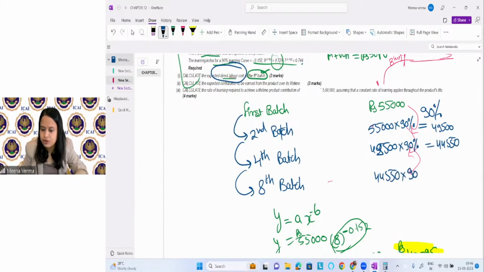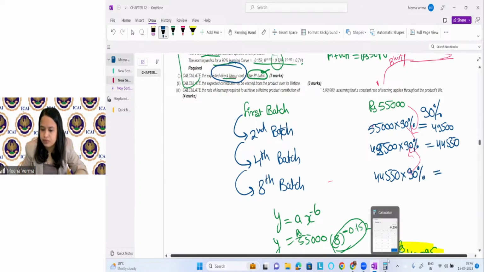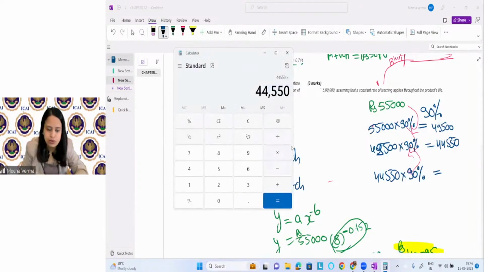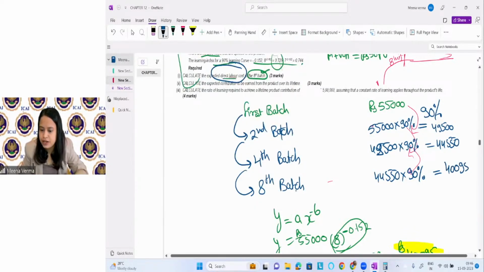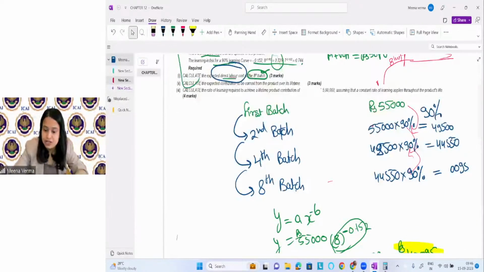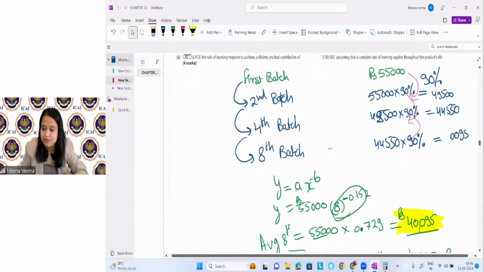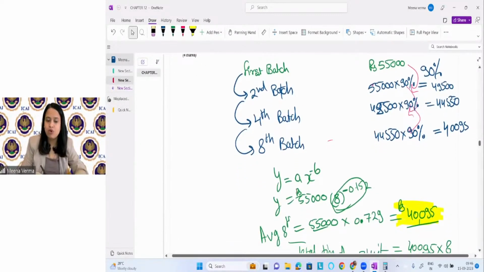Then 44,550 into 90% is what? Into 0.9 is what? 40,095, right? You can see here, if I use this logic, the answer is the same, right? In both the cases, the answer is coming the same. Okay, but the point is that you can use this formula for any units.